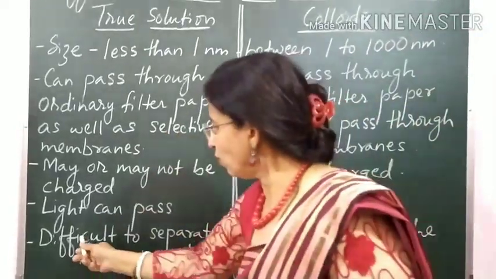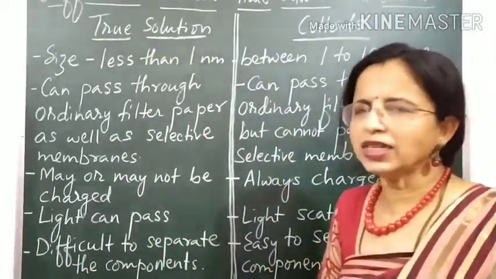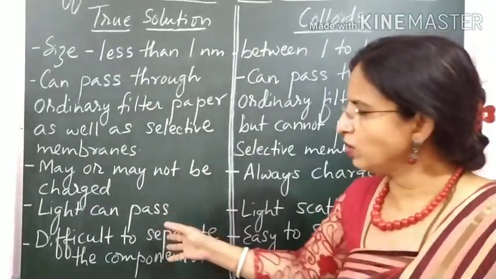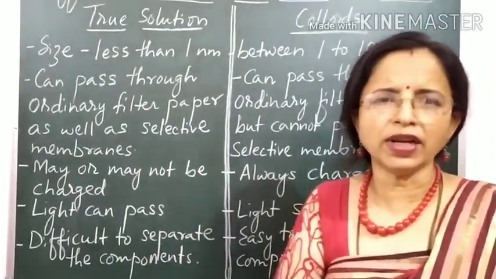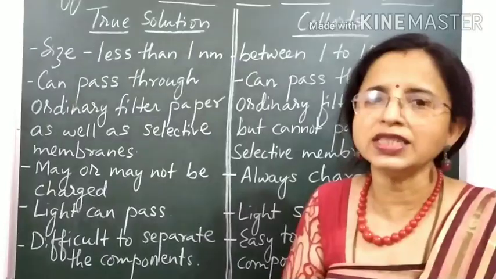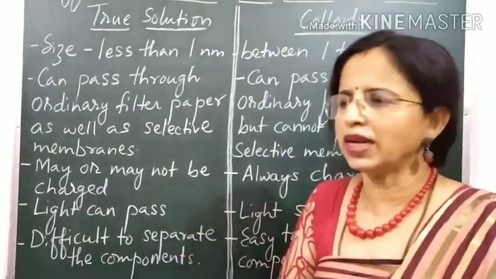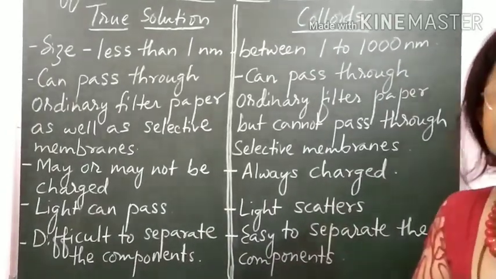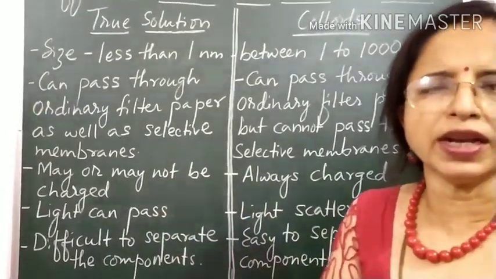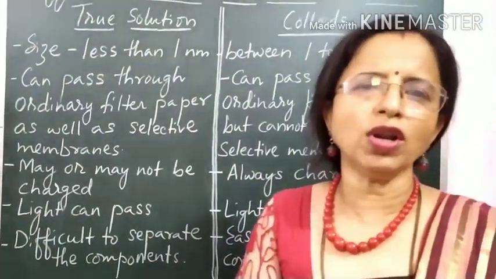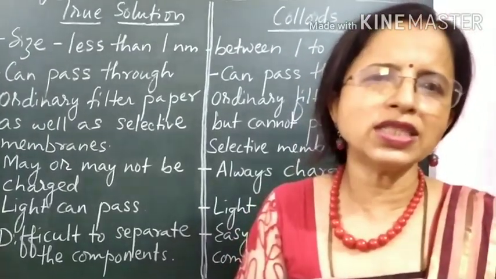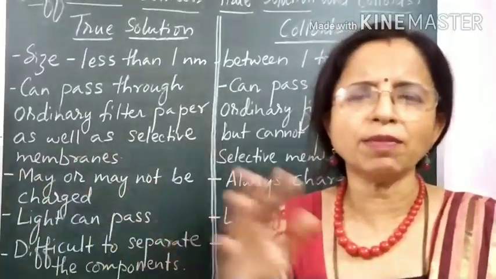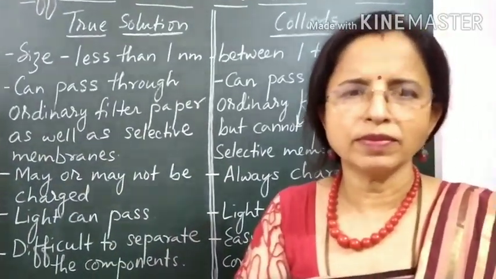Then in a true solution, the components are very difficult to separate out. In a solution, we take solute and solvent. Solute and solvent cannot be separated out. But in case of a colloidal system, the components can easily be separated. When we speak about a colloidal system, the components are DP and DM. So DP can easily be separated from DM.